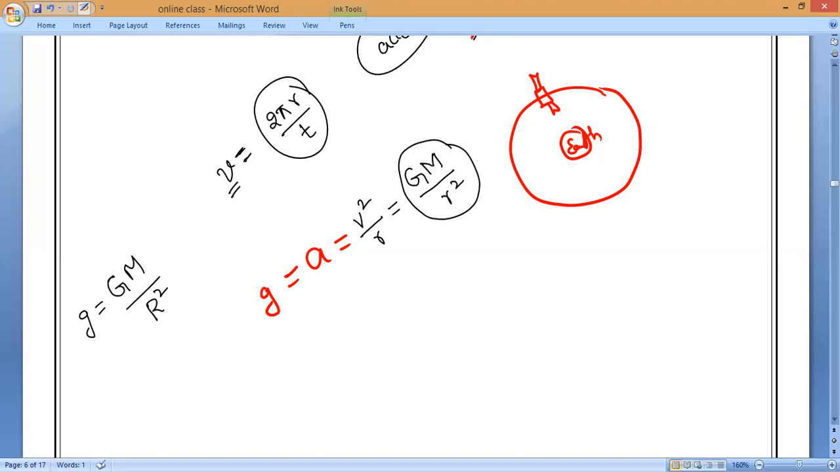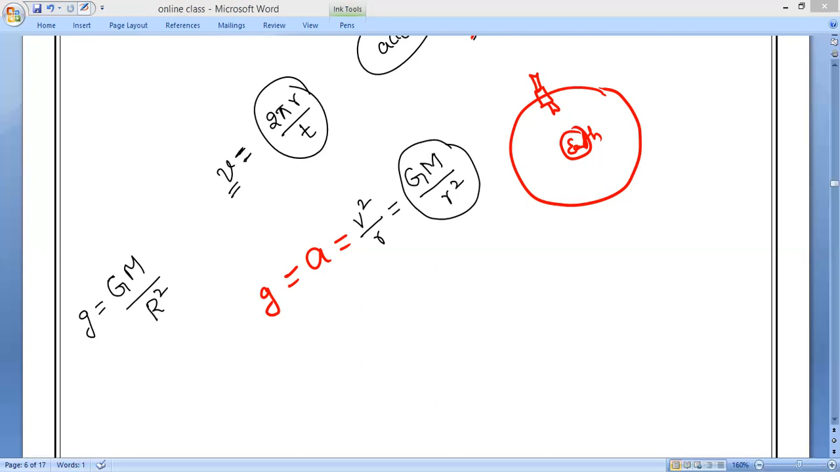So what is the acceleration formula in circular motion, everybody? V square by R. Circular motion. Yes, please. V square by R, which is equal to GM by R square. Any doubt, guys?